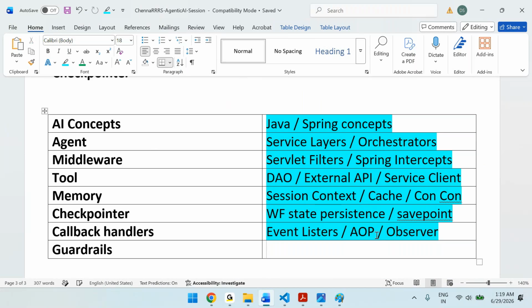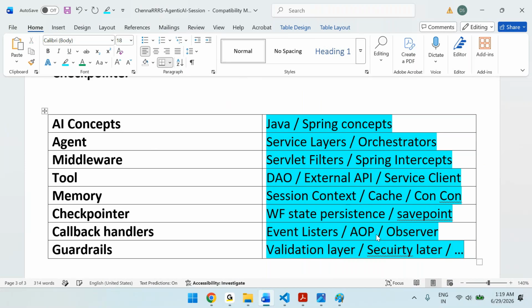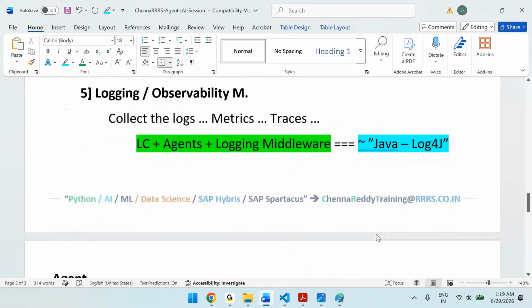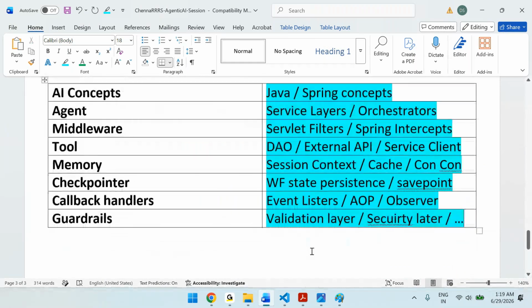Guardrails. In AI, it's guardrails. If you are a Java person or a Spring person, you can visualize this as a validation layer, a security layer, or a policy layer. Like this you can visualize it, so that you will not feel that you are learning too much that is new. That is how you can correlate with your existing technologies.